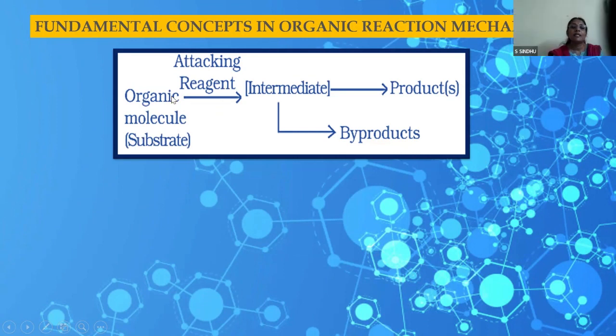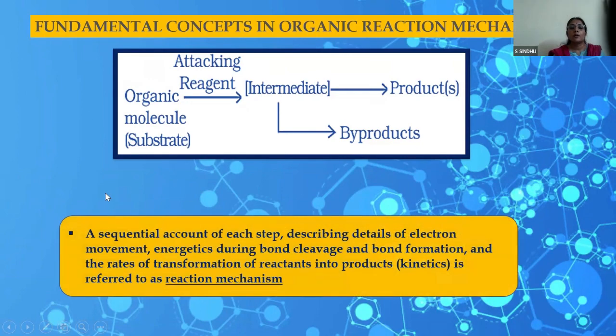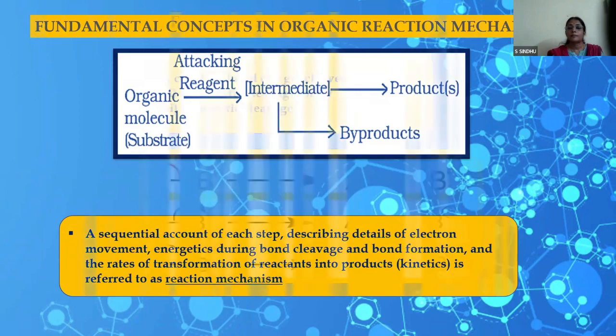And you will have reactions in which in most cases an intermediate is formed, and then that is converted to products. Other byproducts may or may not be there. So that is a basic structure for an organic reaction, and what you call a reaction mechanism. In class 12, we have a lot of mechanisms that the child has to understand. So he has to have an idea about all this to understand the mechanisms of the reactions.